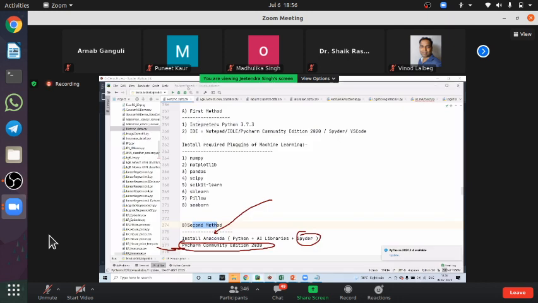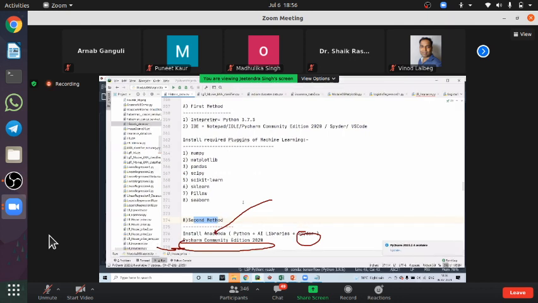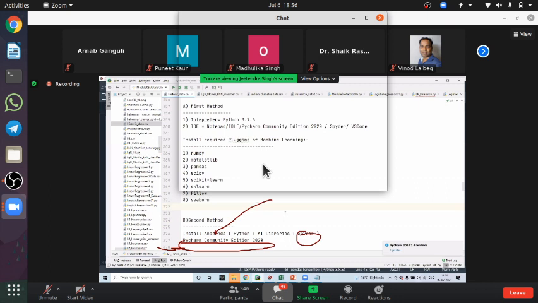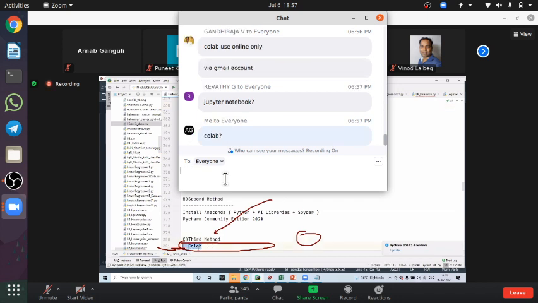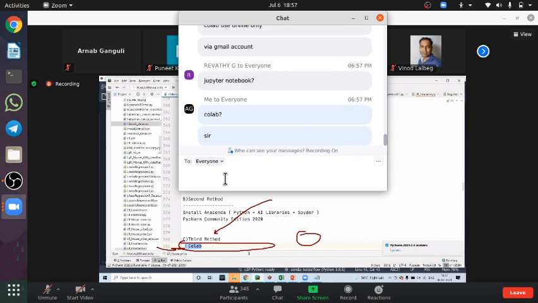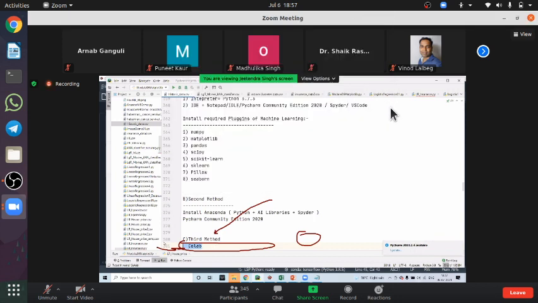So I have shown both of them to you. You can see that I have both of them with me. So we can write the code anywhere. I'll be explaining all the logic in any one of these ways, or you can even use Jupyter. Jupyter is also there. And the third one is Colab. As a beginner, I do not recommend Colab because everything will be pre-installed over there, and you always need internet to work with that.